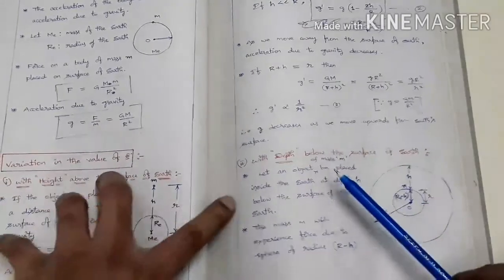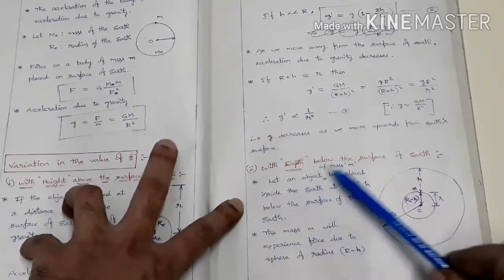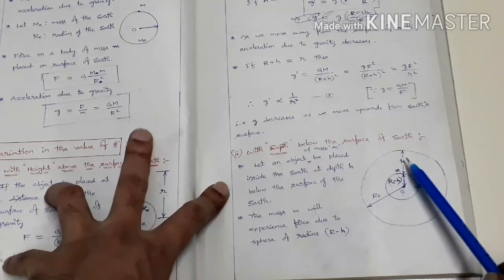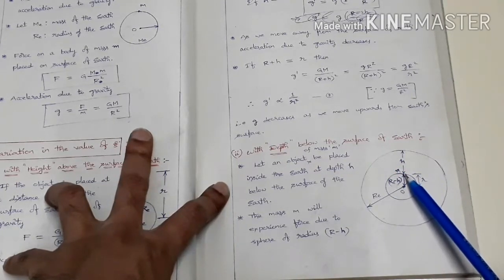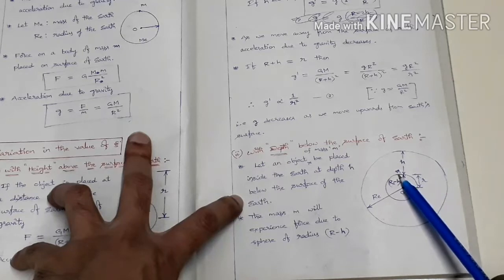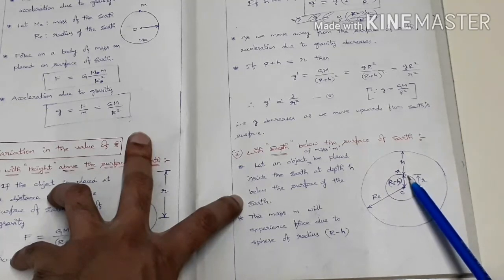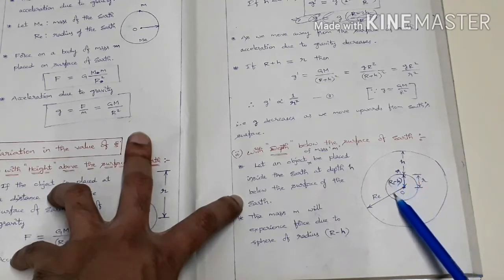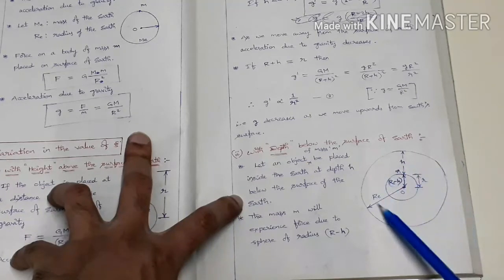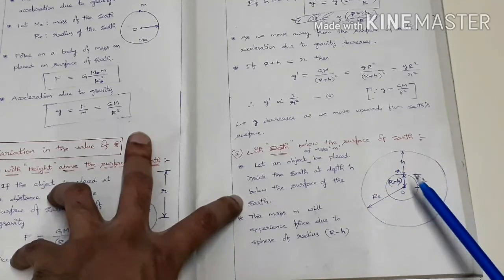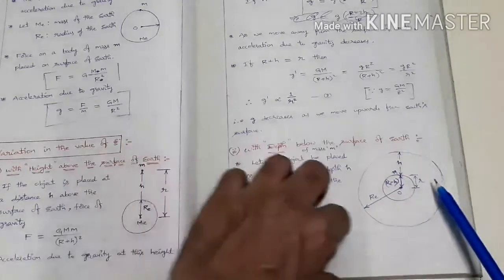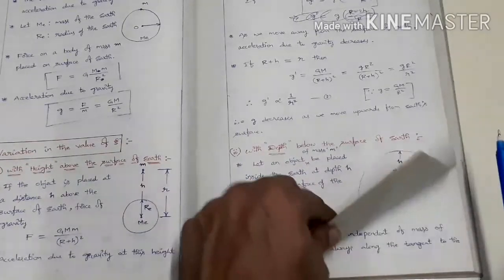Now let us check the variation of g with the depth below the surface of the earth. Let an object of mass m be placed inside the earth at a depth h below the surface of the earth. Let us consider a point mass m there. This mass m will experience a force only due to this inner sphere, and it does not experience any force due to the outer part of the earth. The resultant force due to this outer part will become 0.